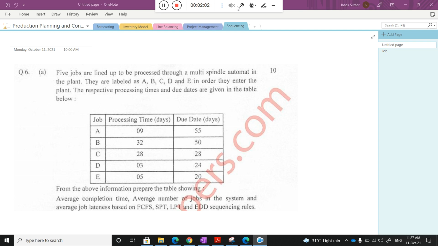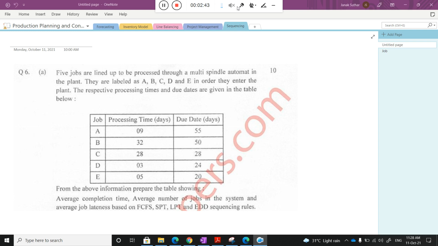Here one numerical is given, a May 2017 Mumbai University numerical. The question is: 5 jobs are lined up to process through a multi-spindle automate in the plant. That is the one machine, a multi-spindle automate. They are labeled A, B, C, D, E in the order they enter the plant. Assume the first order comes to my plant, that is A, then B, then C, then D, and then E. As per time of arrival, I label them A, B, C, D, E.